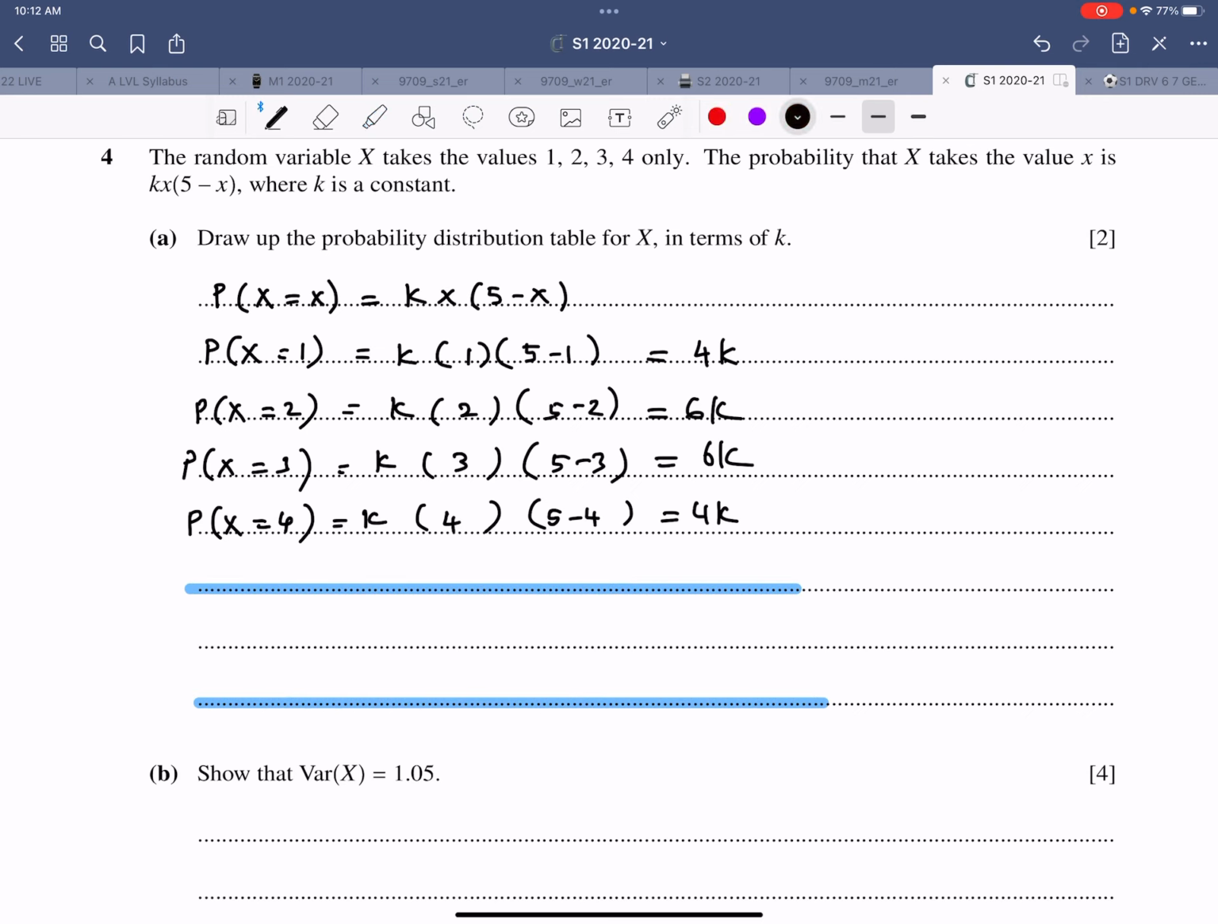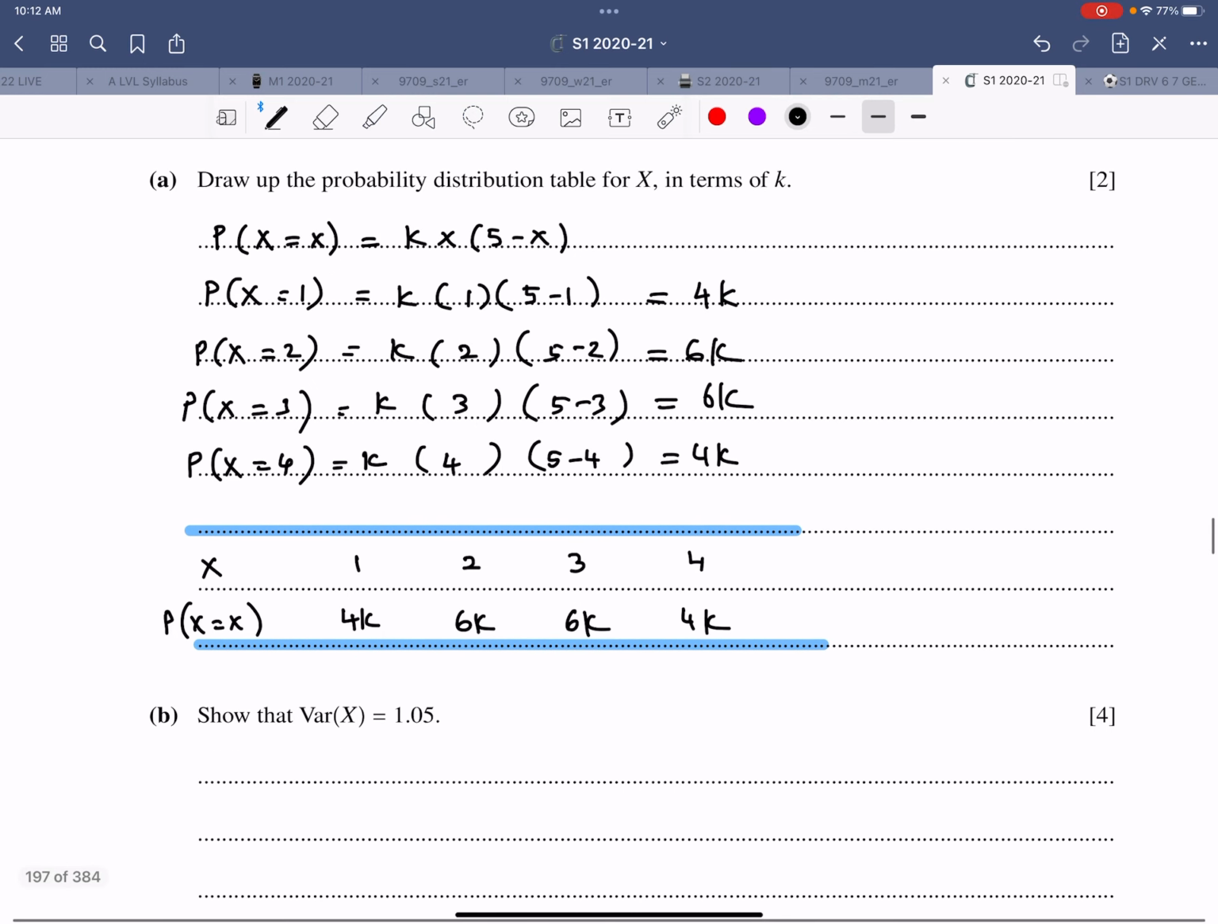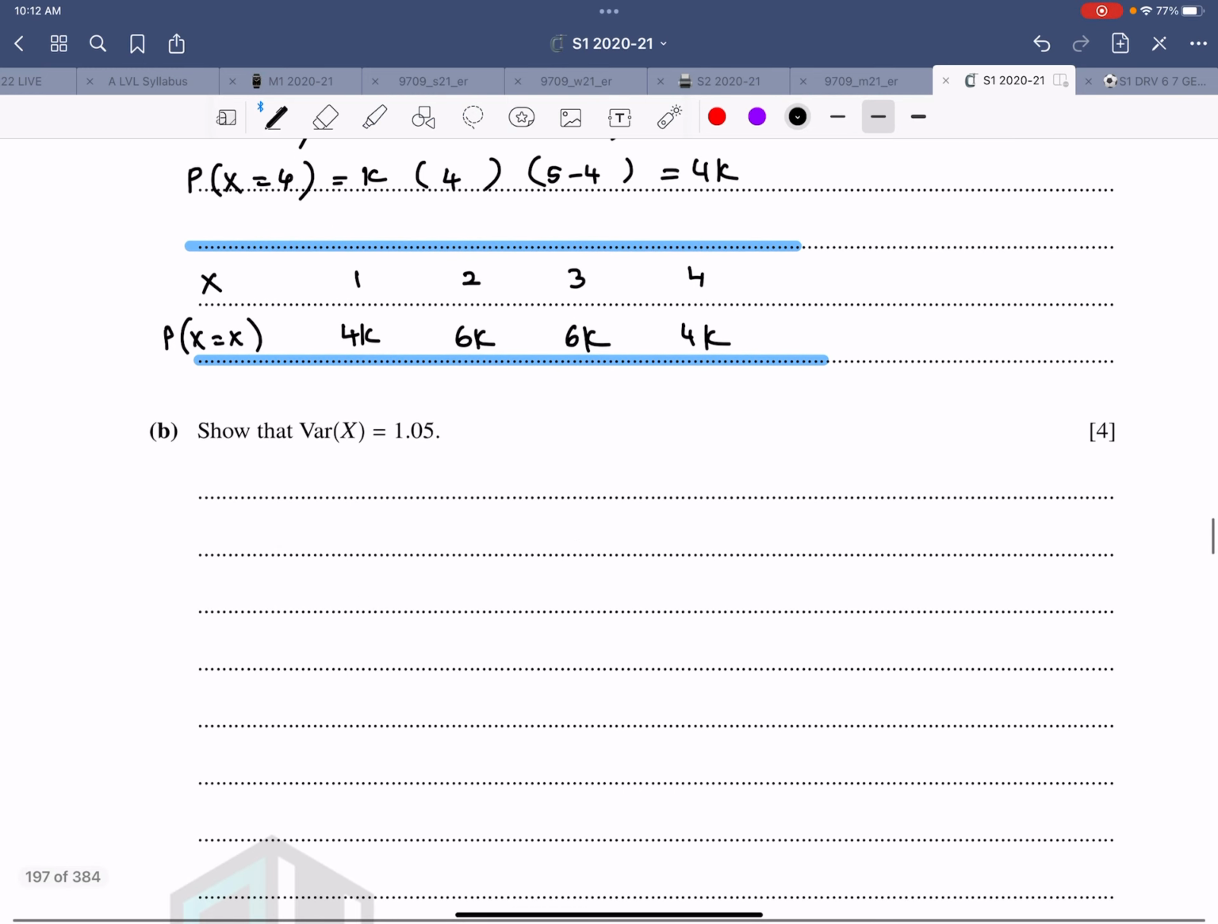And this is x. This is the corresponding probability. This is 1, and this is 2, and this is 3, and this is 4. That's 4k, 6k, 6k, 4k. And in terms of k, the first part is done up till here. Now for the second part, I would be needing all these things.